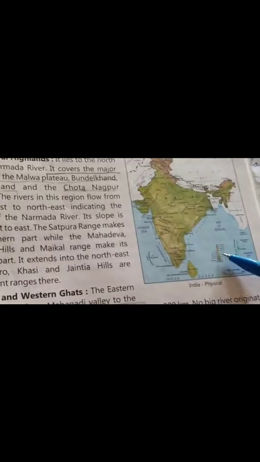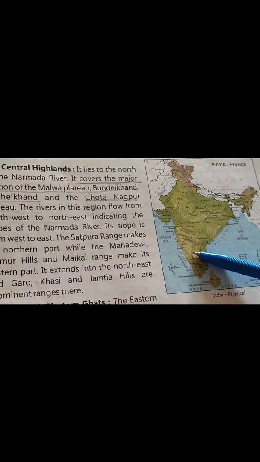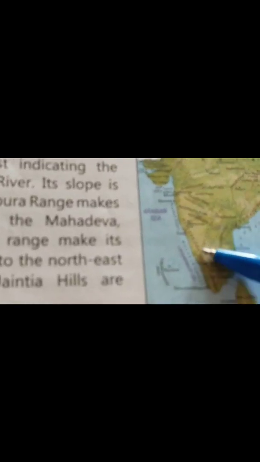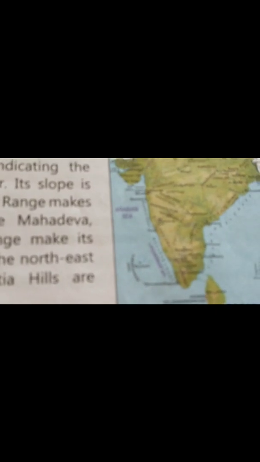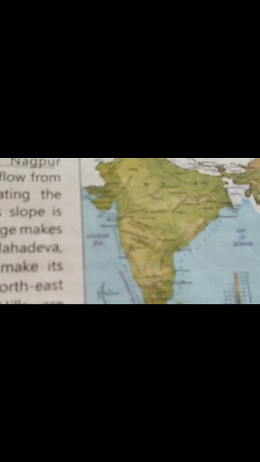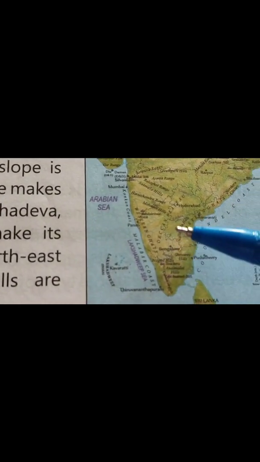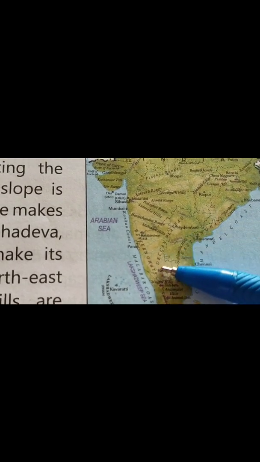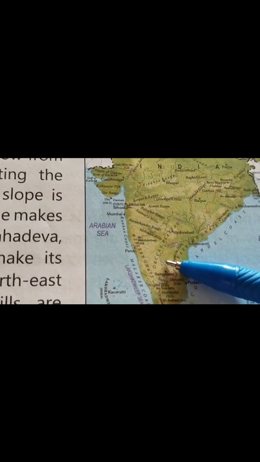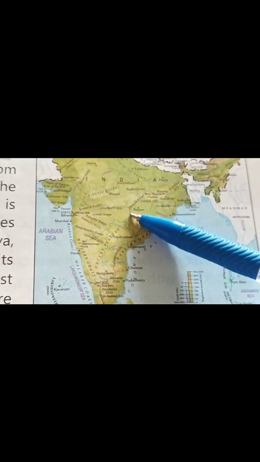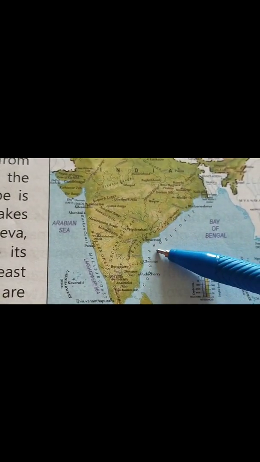So this Southern Plateau lies in this area. This is your Southern Plateau, again divided into two portions, and the Deccan Plateau is given here also. Just see very carefully. I think you can easily see this is your Deccan Plateau. Got it, children? This area is your Deccan Plateau. Then this full area is your Southern Plateau. Okay, let's study about this Southern Plateau now. Come here.